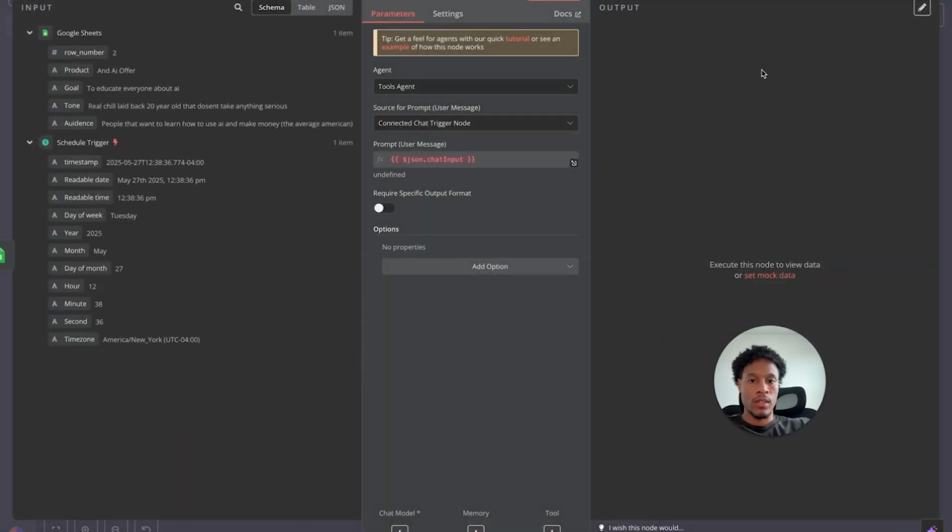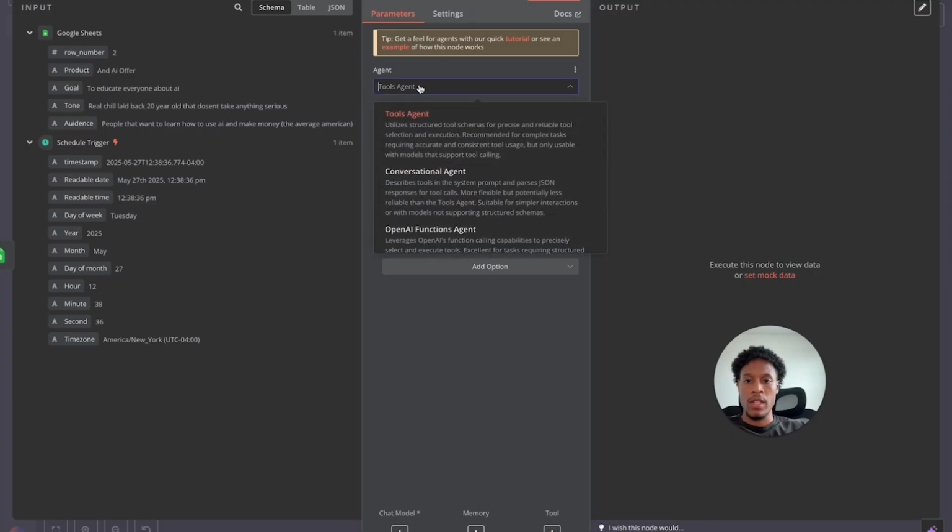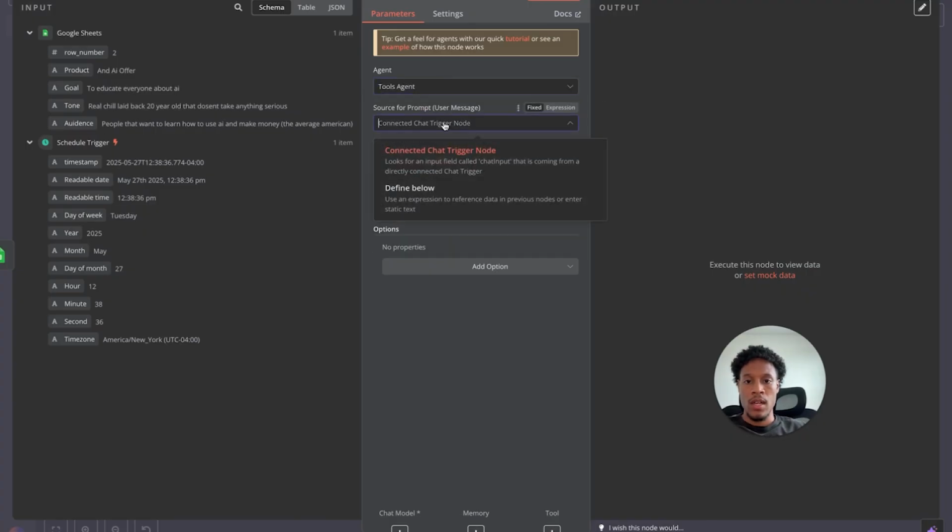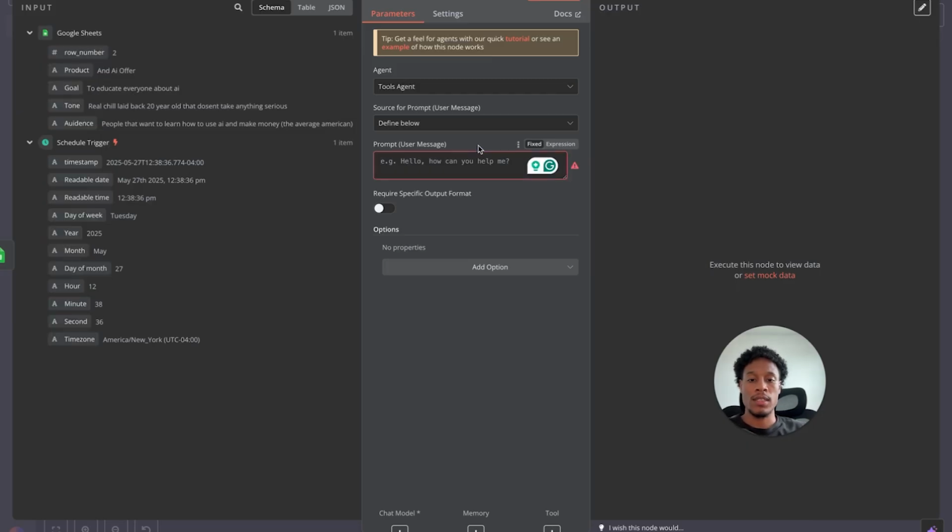AI agent over here. Cool. Make sure you have it set as tools agent. Don't do connected chat trigger node. Do define below, because that way this is how we can prompt it. This is the sauce, right?